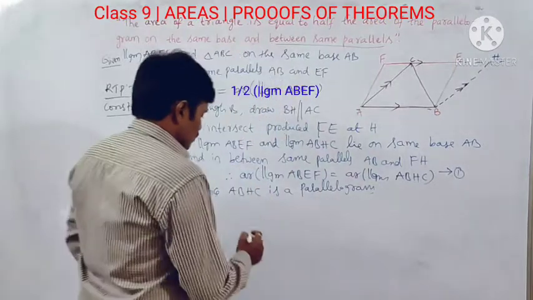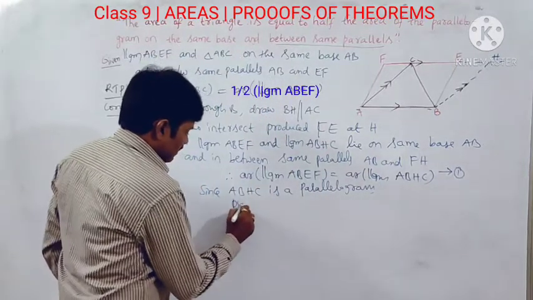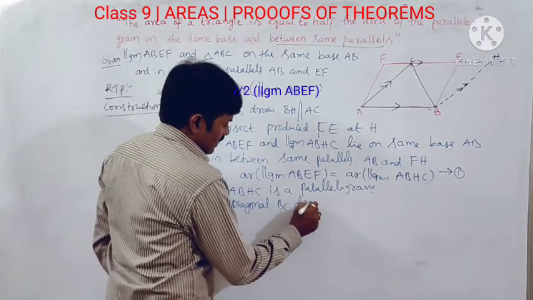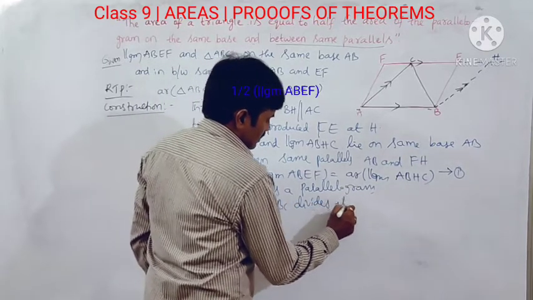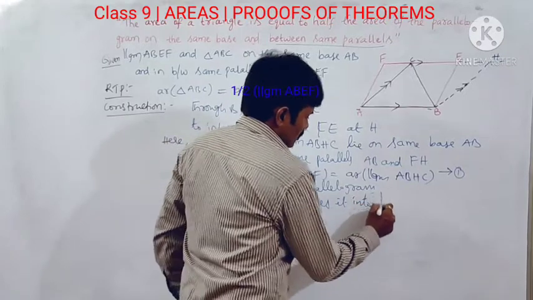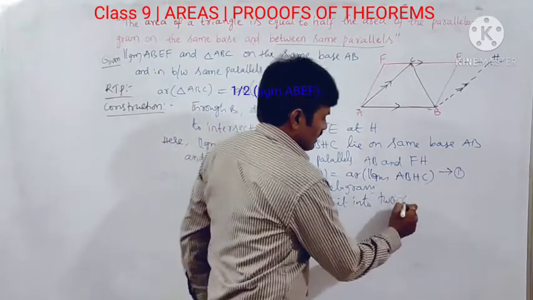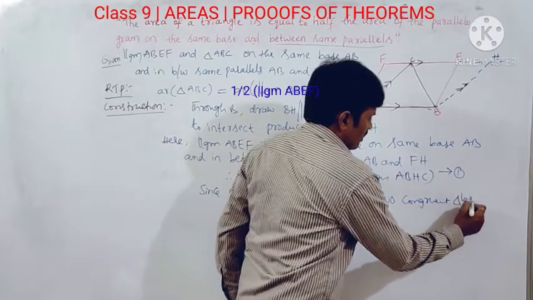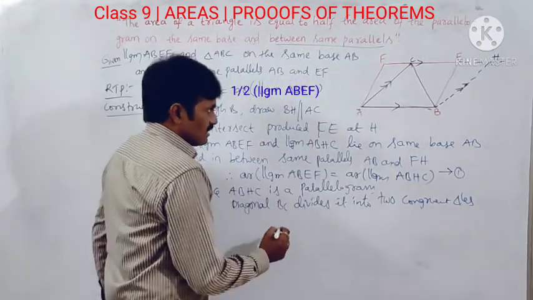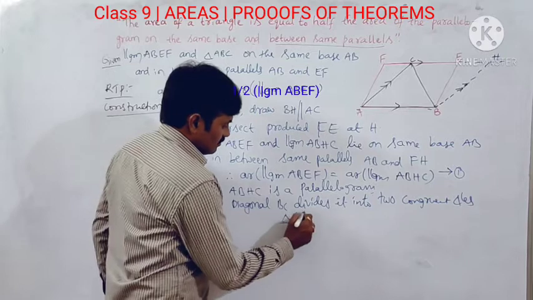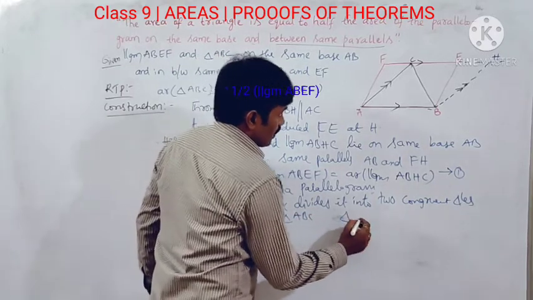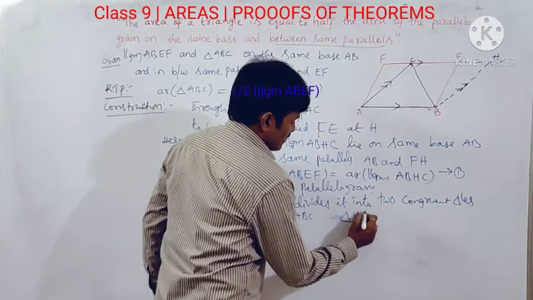Okay, this total figure, diagonal BC divides it into two congruent triangles. Is it? What are those two congruent triangles? That is triangle ABC and another one is triangle HCB or HBC.